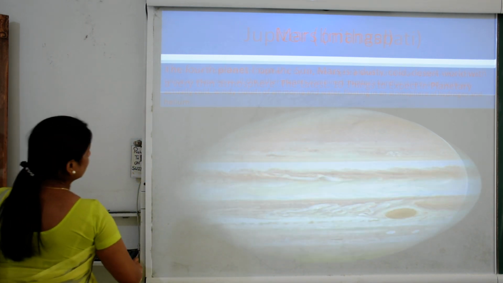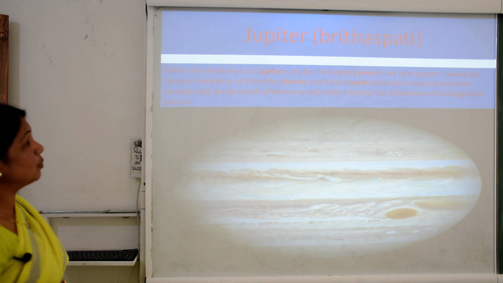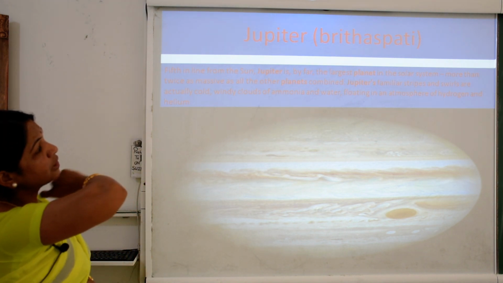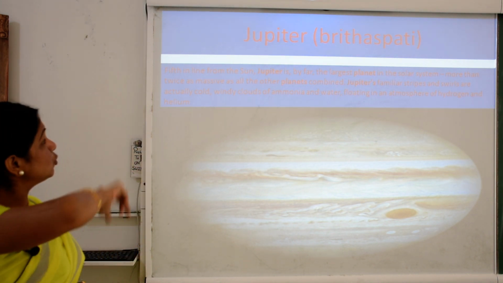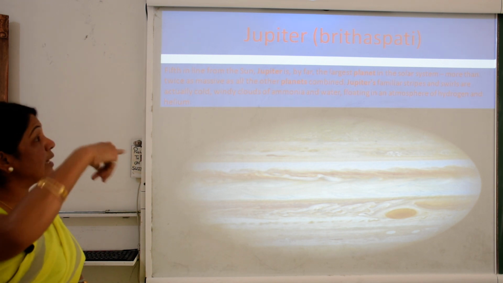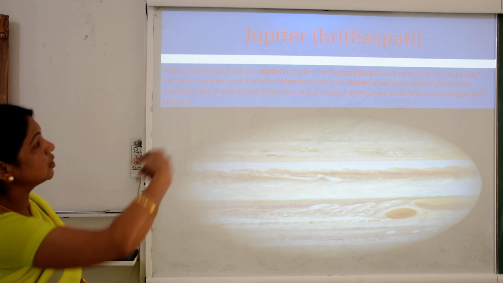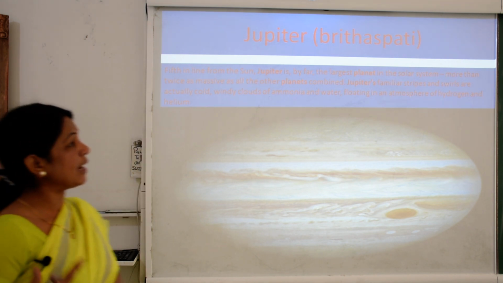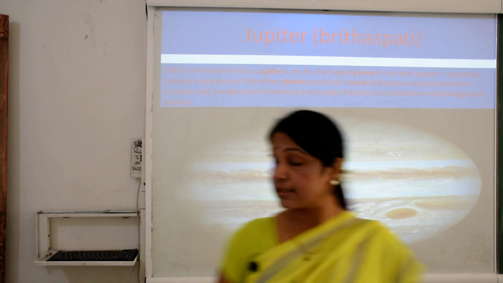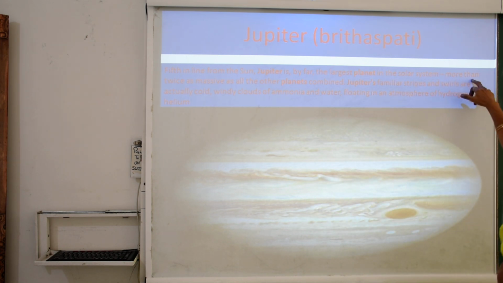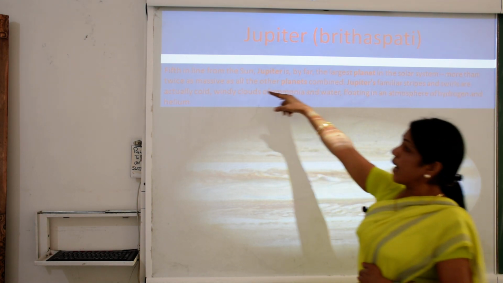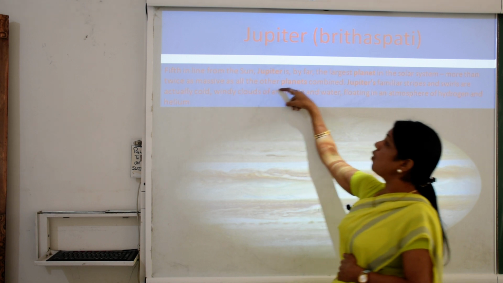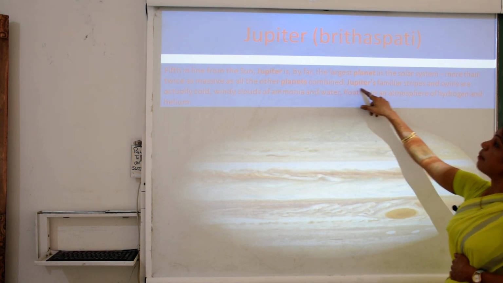Now further we are going to see Jupiter. It means Brihaspati. Jupiter is fifth in line from the sun. Jupiter is by far the largest planet in the solar system, more than twice as massive as all the other planets combined.